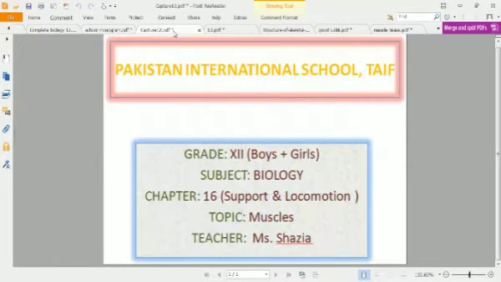Dear students, we have started chapter number 16, support and locomotion. We have seen all about bones, its distribution in the body, joints, disorders of the skeleton. Today we will see about muscles. Our topic is muscles. We will see the structure and functions of different types of muscles, its mechanism of contraction, as well as we will see some disorders, inshallah. So let's get started.